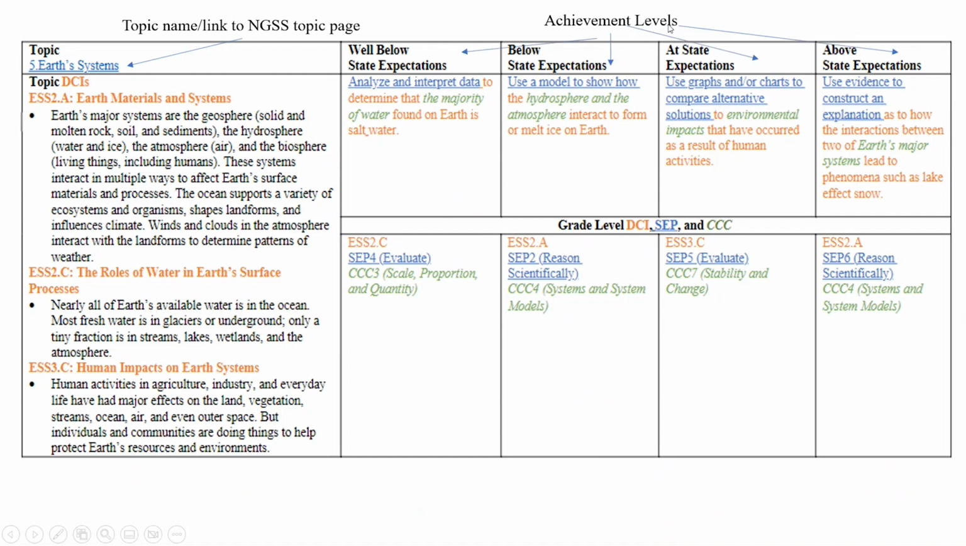Next are the achievement levels set forth by the Maine Department of Education. Those 4 achievement levels: well below state expectations, below state expectations, at state expectations, and above state expectations. Those are going to be associated with scale scores for how the students perform on the Maine Science Assessment.